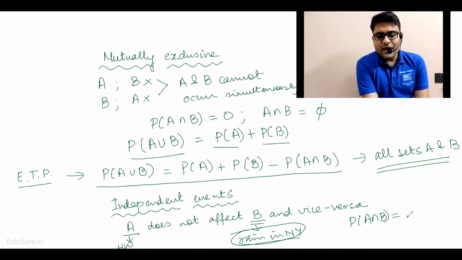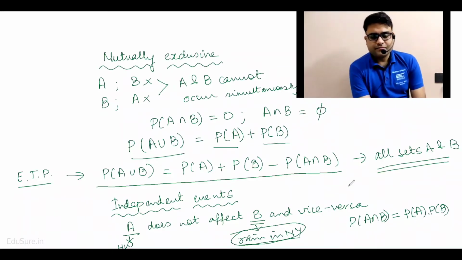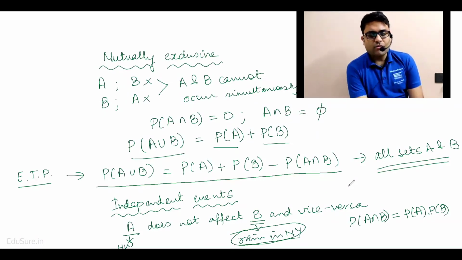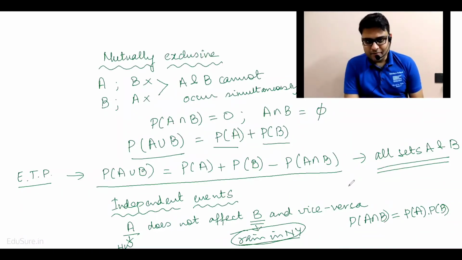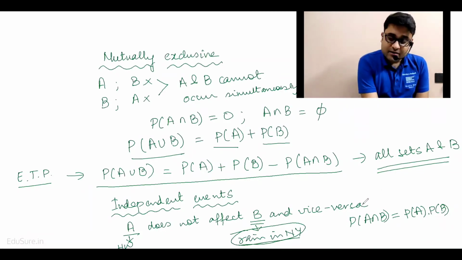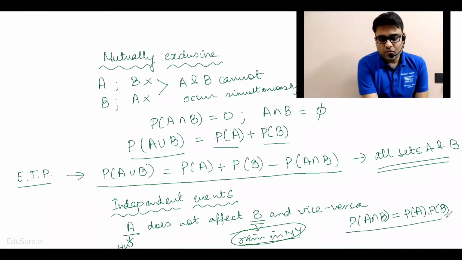In case of independent events, intersection looks simply like this. If A and B are to occur at the same time, then that will be probability A multiplied by probability of B. Okay. A and B occurring together will be equal to probability A multiplied by the probability of B. This is the meaning of independent event. Okay. That A does not affect B, B does not affect A. They can occur simultaneously. Okay. So this is what independent events is.